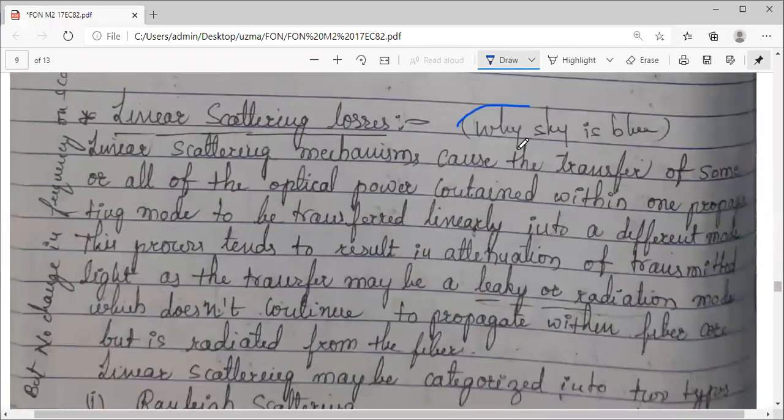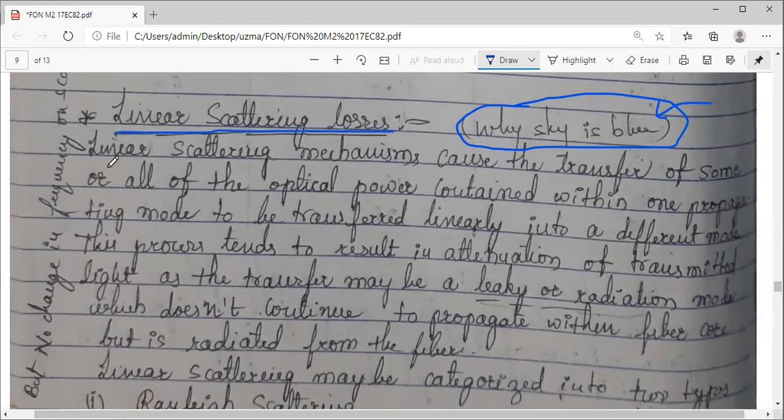Okay, so here there is a question. Why is the sky blue? That question I have raised. This is because of the scattering effect. The rays get scattered in the atmosphere, throughout the atmosphere, and hit the molecules that are present in the atmosphere. Due to the scattering effect, the sky looks light blue in color to you all.